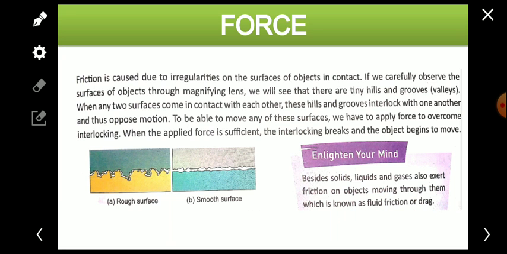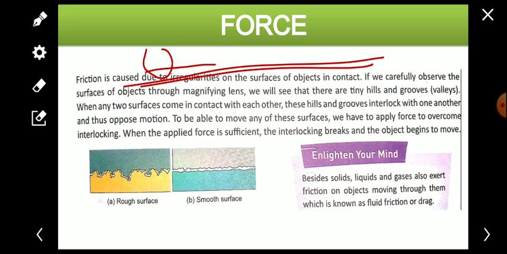You can check that whenever you roll any ball on the surface of water, it will move a little bit, cover a distance, and again it will stop. Obviously some force acts in the opposite direction of the ball, that's why it stops.